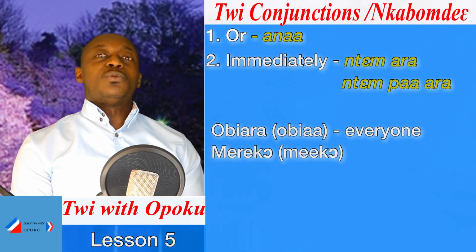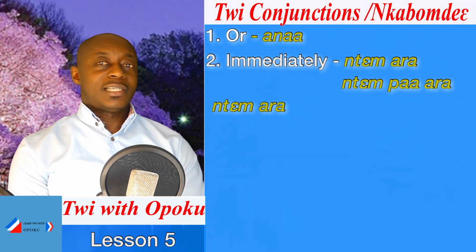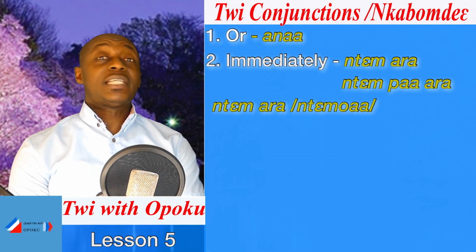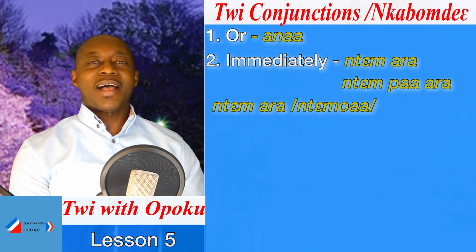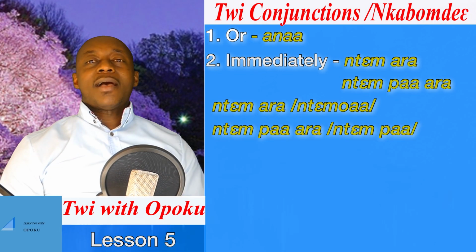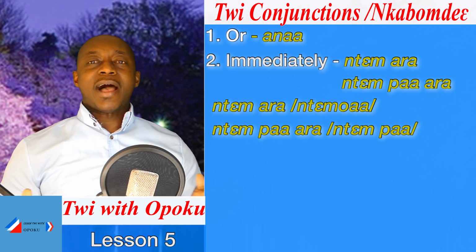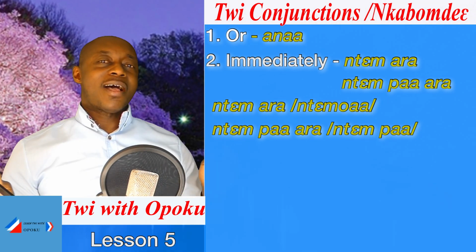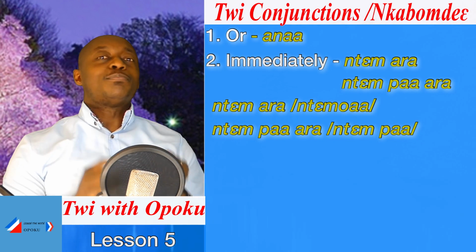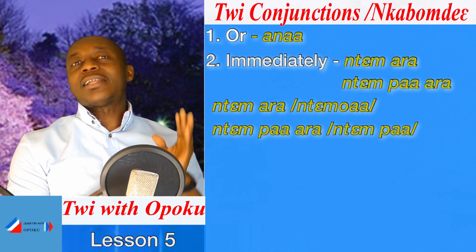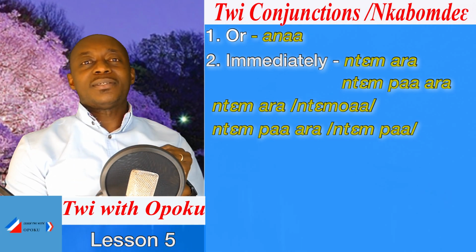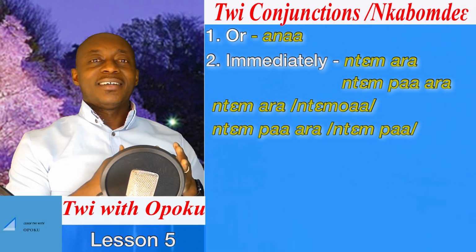So in this case too, ntem ara, this is how we write it, but we will say ntemwa, or ntempa, ntemwa, ana, ntempa. Now you understand ana. So if I use it, you should be able to understand it.